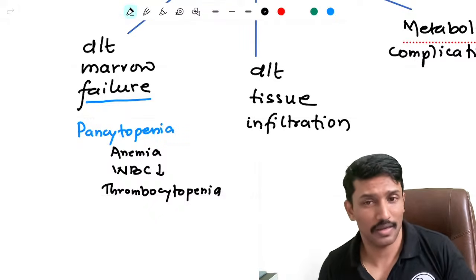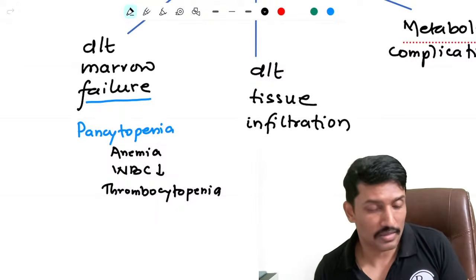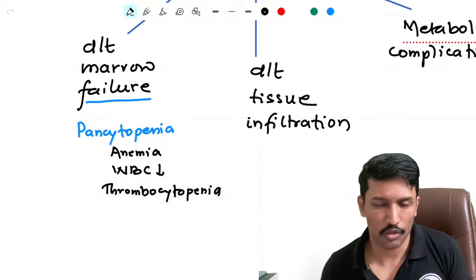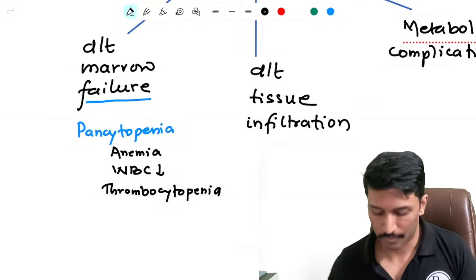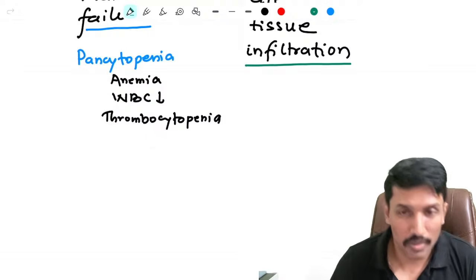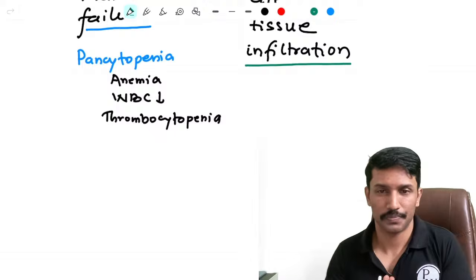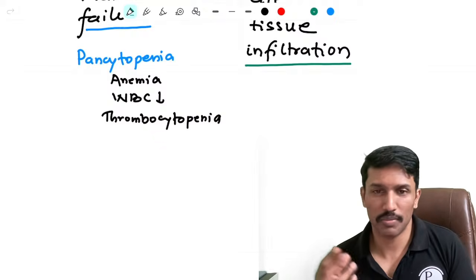Anemia can lead to fatigue, heart failure, pallor. Decreased WBC count can increase the risk of developing infections. Thrombocytopenia can increase the risk of bleeding. Okay. Apart from that, these myeloblasts from the marrow, they are coming to the blood and they are reaching different tissues and they are infiltrating tissues. So tissue infiltration can lead to various manifestations.